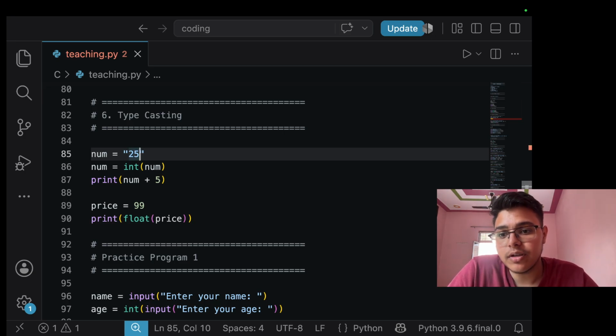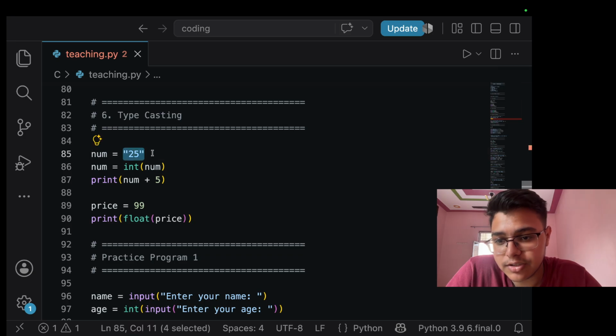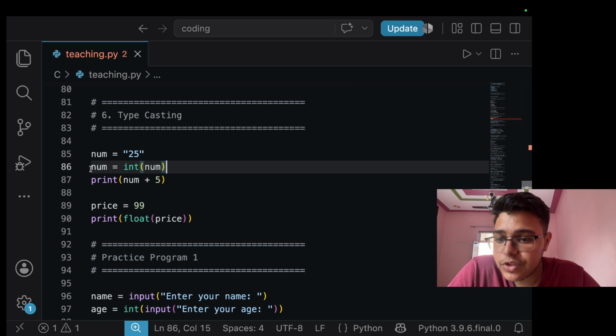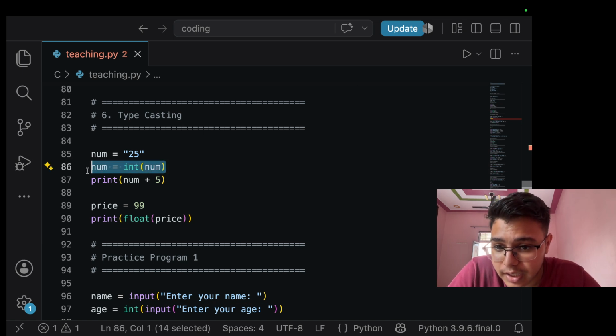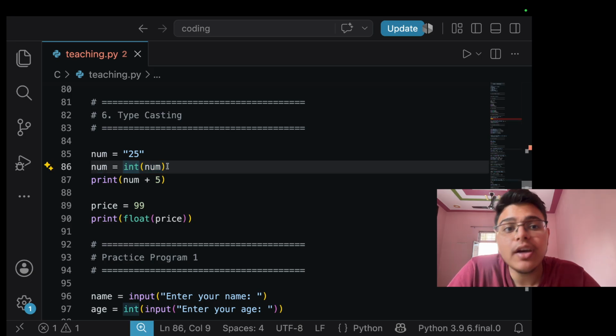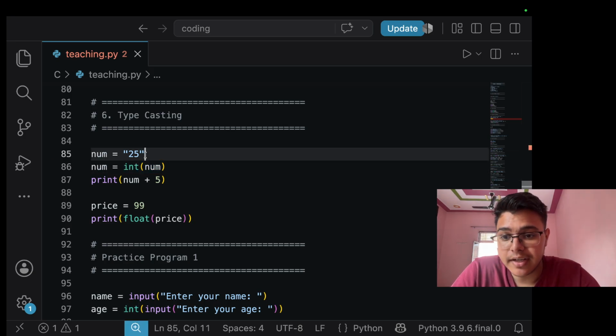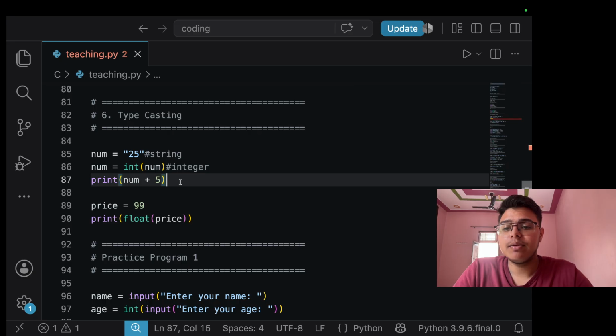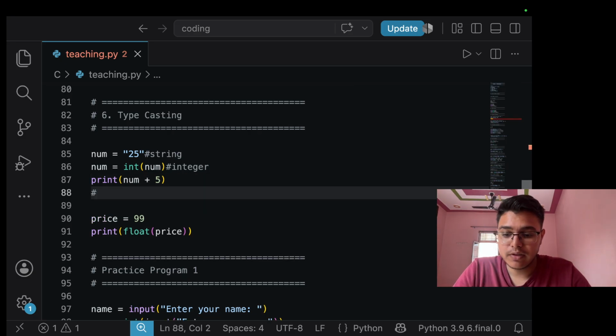If it were an integer, it should not be in double quotation marks, but it is, so it's a string. Num equals int num: now we change that string into an integer, and then we print, so the output will be 30.